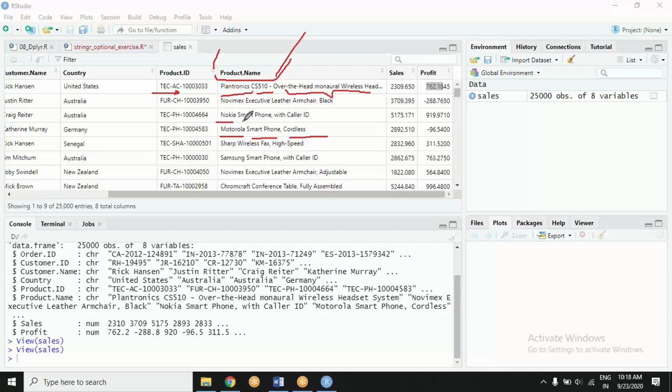It's Nokia, it's a smartphone, and some description. Yes, it is. It comes with caller ID, that kind of thing. What has been asked of me is, I need to check whether the manufacturer is Nokia or not. Now there is a problem. What is the problem here?